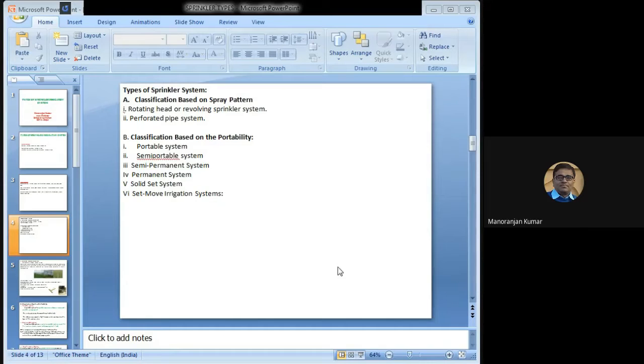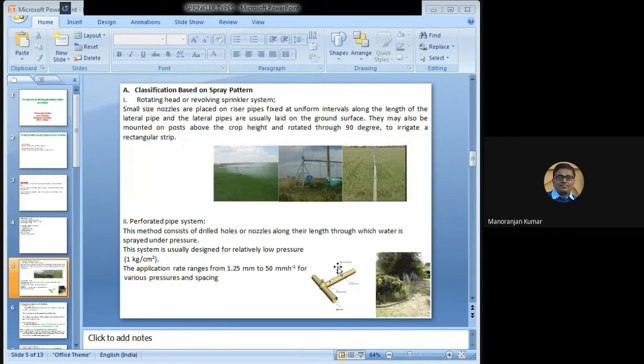Now, the first classification, which is based on the spray pattern: the first type is the rotating head or revolving sprinkler system. In this picture, you can see the rotating head. Head means a sprinkler head. A sprinkler head will be rotating in nature. Here you can see this one.